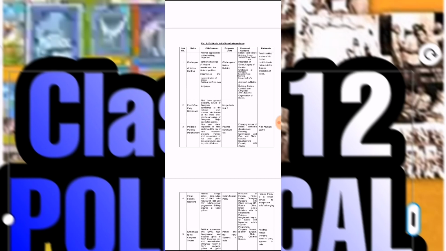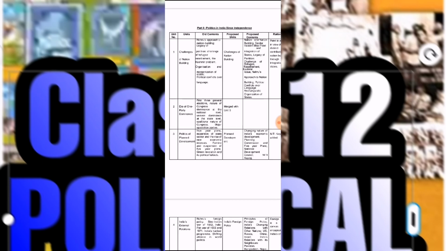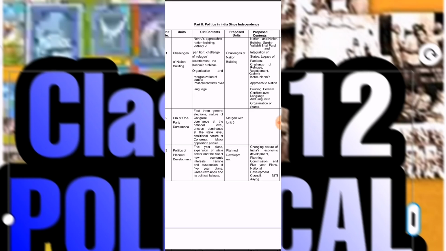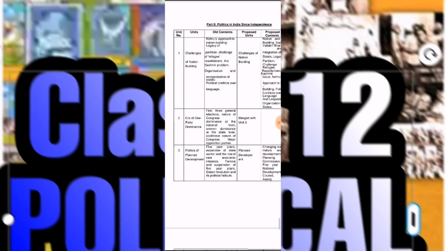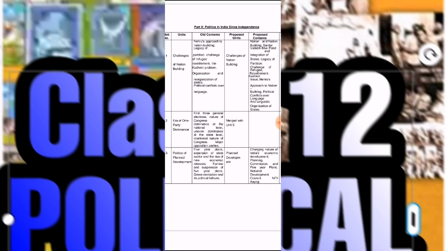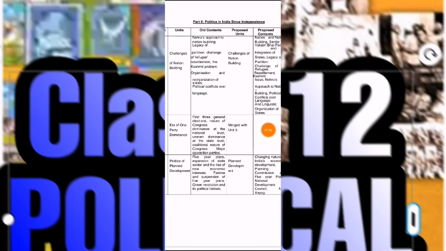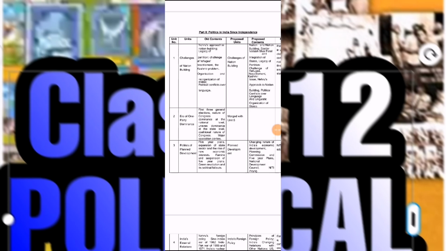So students, see, the syllabus is here on the screen. You can see, I am going to zoom it. The very first part is political science for the 12th class, Politics in India since Independence. Here, students, you can see chapter number 1, Challenges of Nation Building. See the old contents and the proposed contents, including the units.